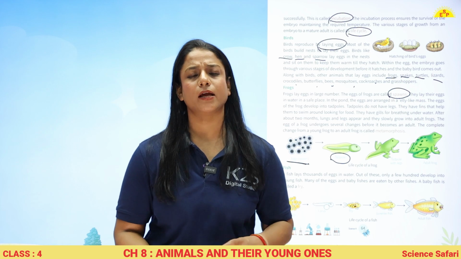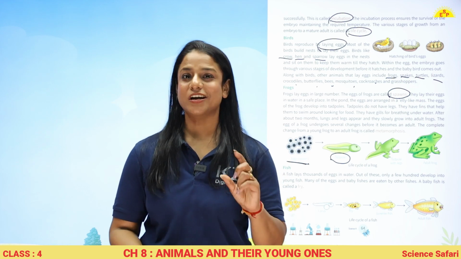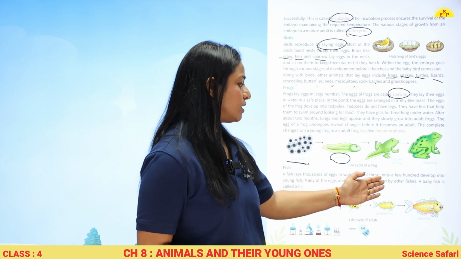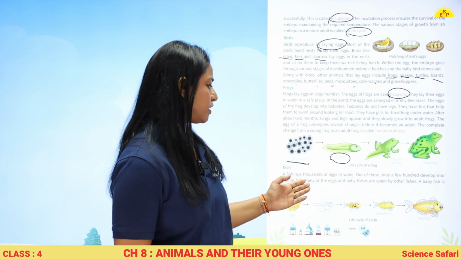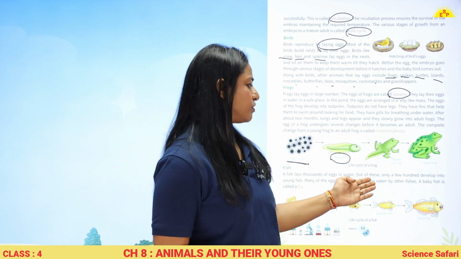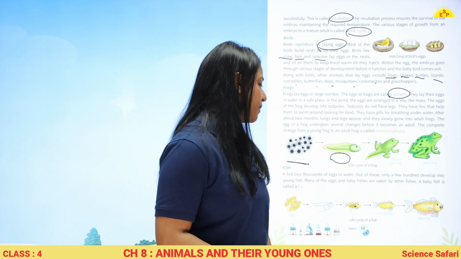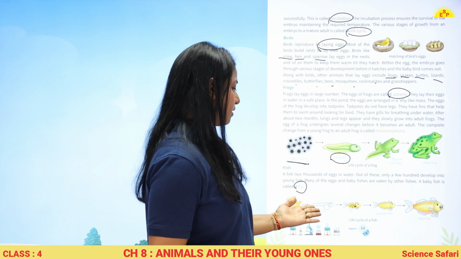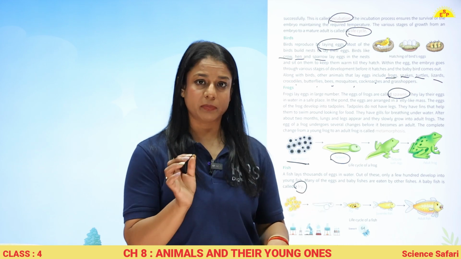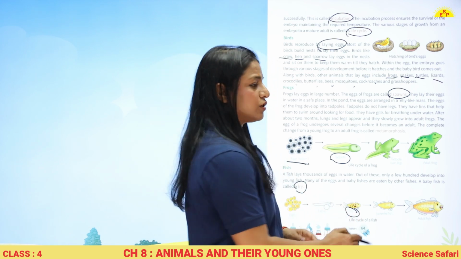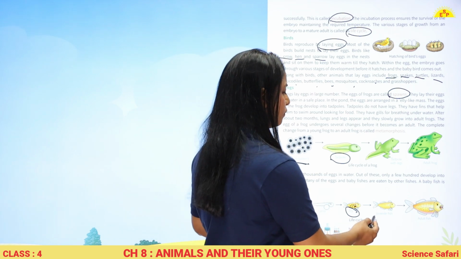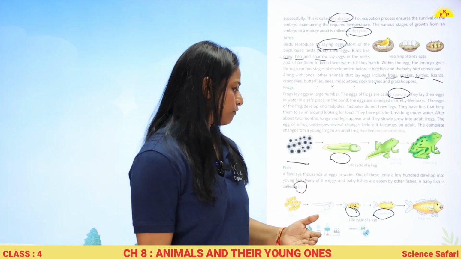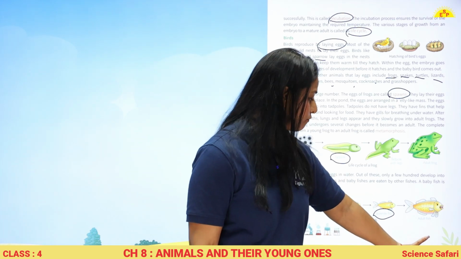जो एक baby fish होती है, we call it a fry. A fish lays thousands of eggs in water. Out of these, only a few hundred develop into a young fish. Many of the eggs and baby fishes are eaten by other fishes. A baby fish is called a fry. तो जो एग्स हैं, एग्स में से लार्वा बना, लार्वा से छोटी सी बेबी फिश बनी which is called fry. जब वो थोड़ी सी और बड़ी हो जाती है, we call it juvenile fish, and then an adult fish. This is the life cycle of a fish.